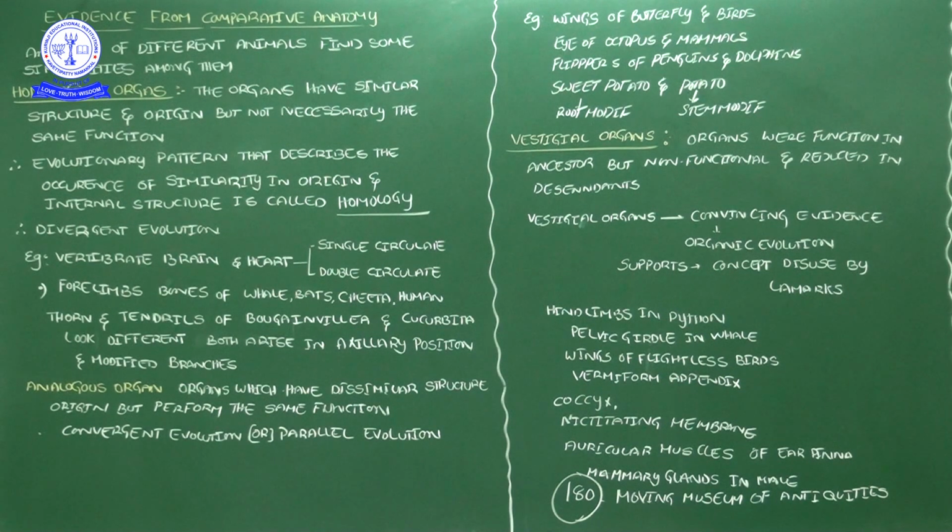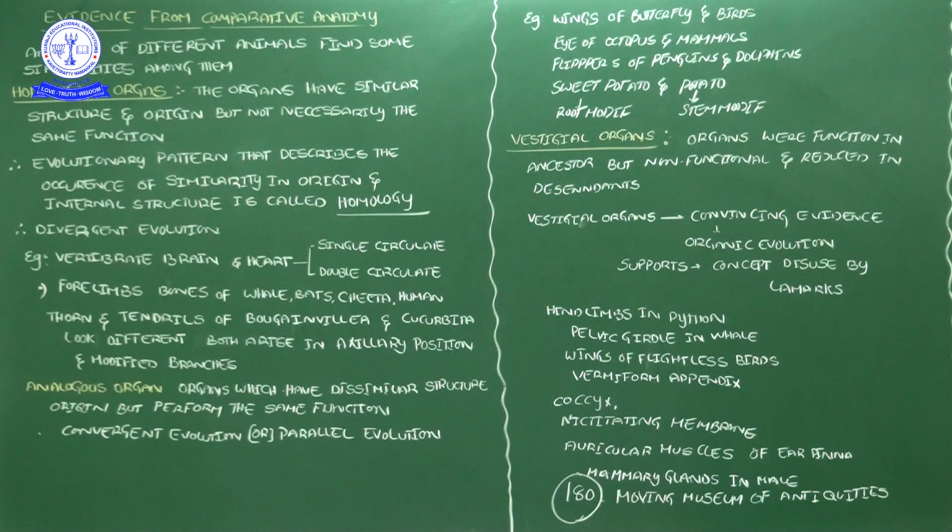Sometimes the thorns are for protection, or tendrils hold the substratum and help growth by climbing. So here the origin is the same, but their function is a little bit different. Okay, origin from the axillary position of the stem. So that's why we kept this also under homologous organs.